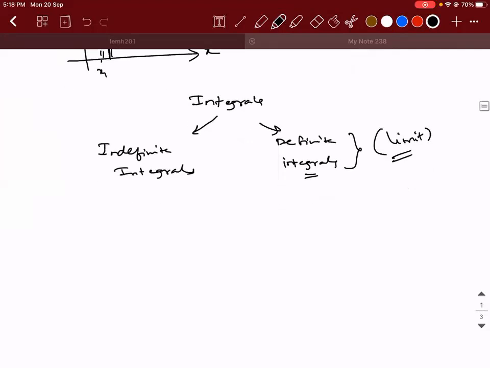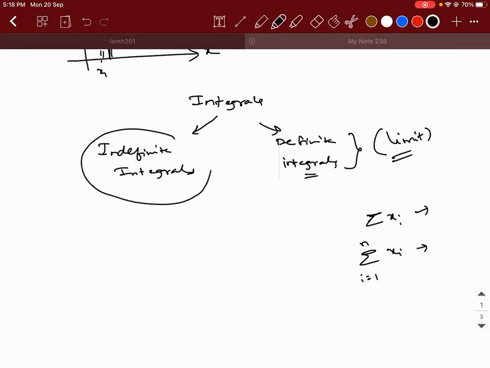For example, if I write sigma xi and sigma i equal to 1 to n xi, which one is a definite summation? The second one. Why is it definite? Because you have clarity of what the limits are. I'm clear that I need to start with one and end with some number called n. Whereas in the first case, I don't know where to start and where to end. But still, that operation can be performed. Nothing like this formally exists, I'm just trying to give a name: the first is called indefinite summation, and the second definite summation.